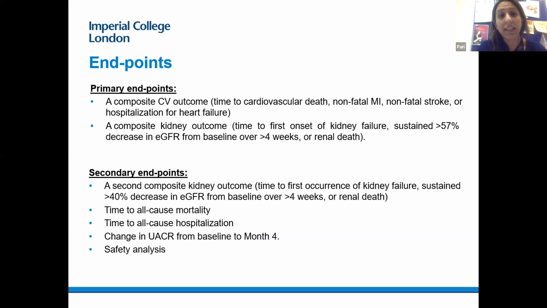And then in terms of the secondary endpoints, they looked at a second composite kidney outcome, which was looking at the time of first occurrence of kidney failure, and then a sustained greater than 40% reduction in eGFR. So that's different to the 57% that we see in the main primary outcome. And then they looked at all-cause mortality and hospitalization and the safety analysis, which we'll talk through.